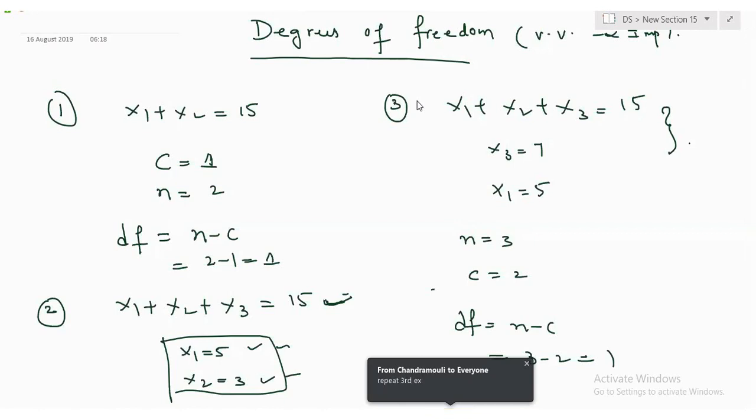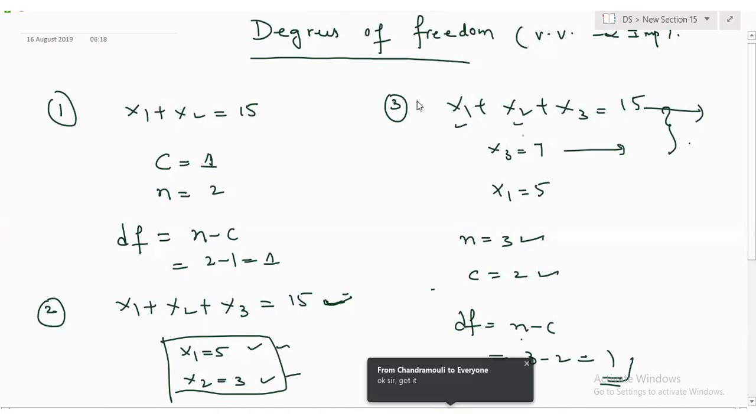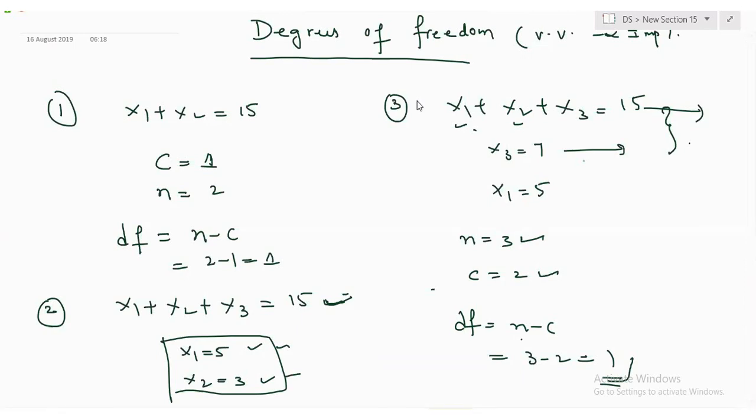So if you look at the definition, what is the third example? What is the constraint? And this is another constraint. 2 constraints. How many variables? 3 variables, 2 constraints. So for only one variable can I choose. Which variables can I choose? x1 and x2. Out of x1 and x2, I can substitute freely for only one of these variables. If I substitute, let's say, x1 equal to something, automatically x2 is fixed. Anyway, x3 is already fixed. Clear? Okay, fantastic.